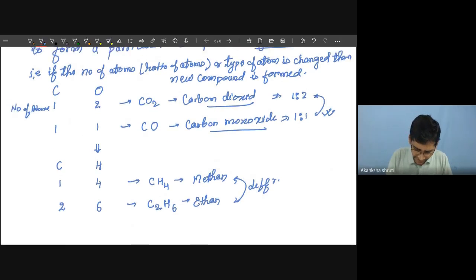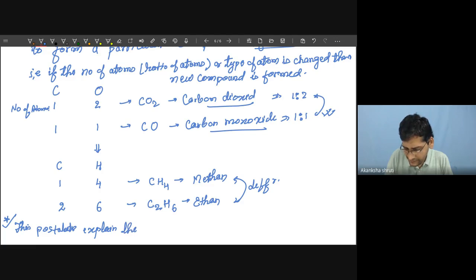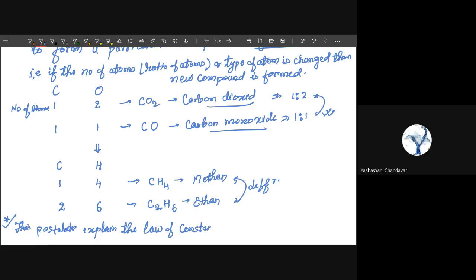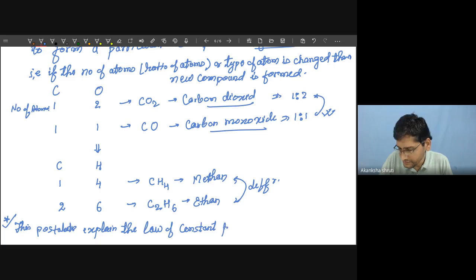So right here, this postulate, this is important, this postulate explains which law? The law of constant or definite proportion. Good.